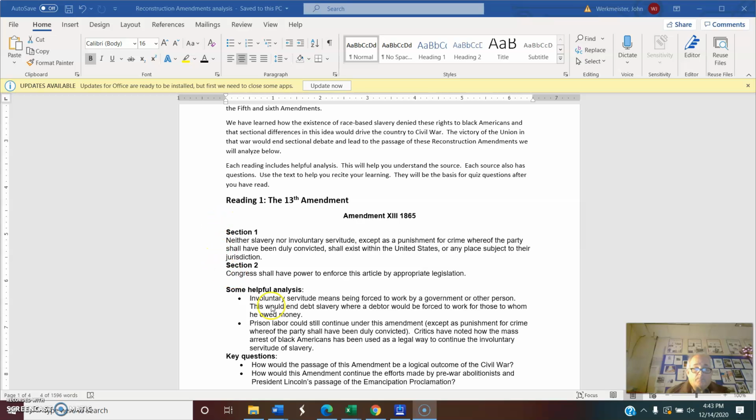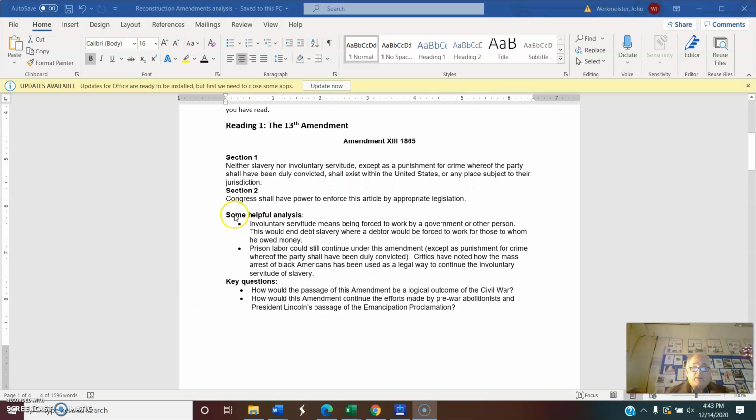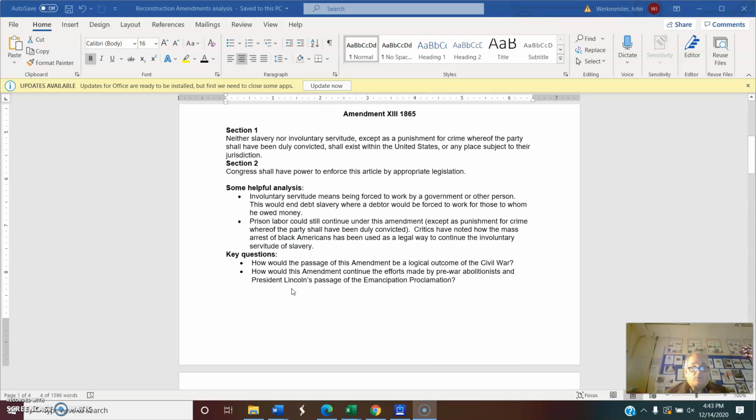It's relatively short. And I give you some helpful analysis, which I'm not going to read now, but you'll need to read that carefully to understand what some of these terms mean, like involuntary servitude. What's the big deal about this? And by the way, when you see the word jurisdiction, jurisdiction means where the law speaks. Juris is Latin for law, and diction is like speaking. So we're talking about law here.